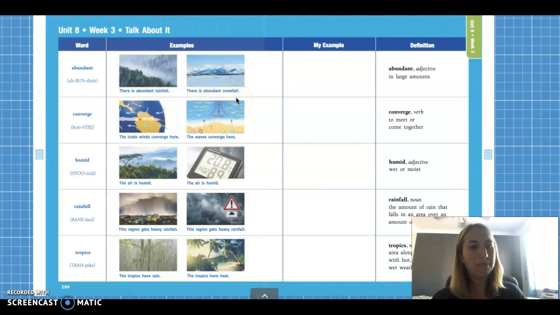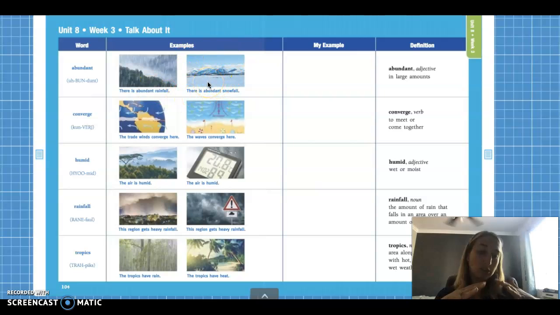So what do you guys think abundant might mean? Do you think it might mean a little bit, or do you think it might be a lot? That's right, it's a lot. Okay, guys? So if you look at this picture, there's a lot of rainfall. There's an abundant amount of rainfall. If you look in this picture, there's an abundant amount of snowfall. There is a lot and a lot of snowfall. Okay, guys? So the word abundant just means in large amounts.